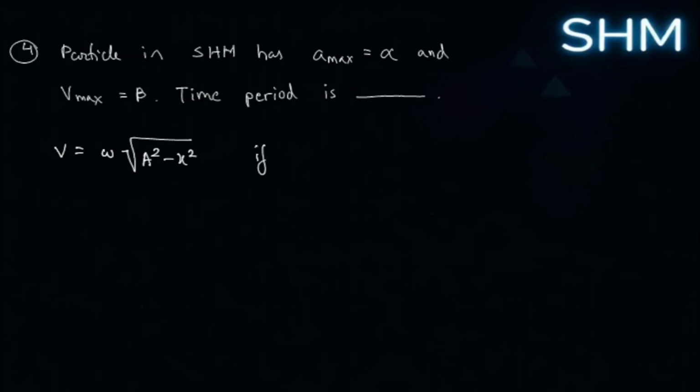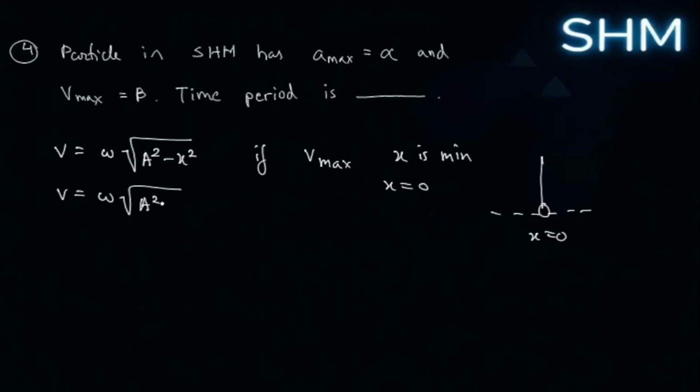If velocity is maximum, that means x is minimum, which is when the particle is at mean position, x equals 0. Displacement from the mean position is 0. So v equals omega root of a squared minus 0 squared, or omega a.